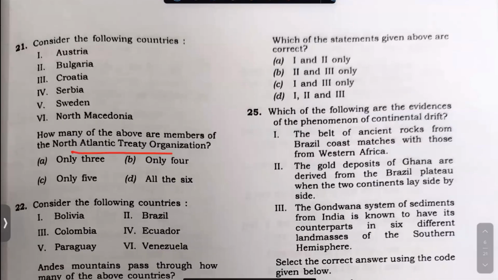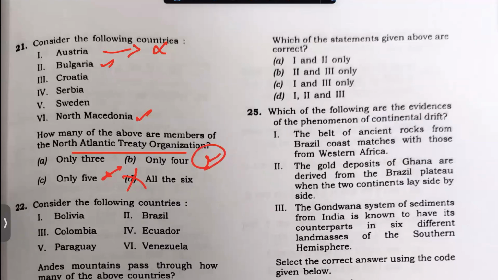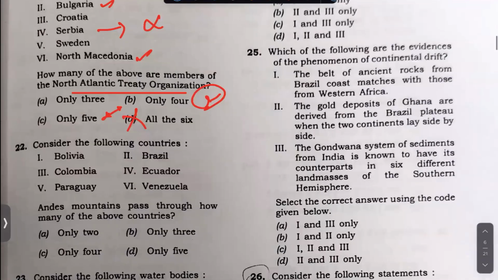In this NATO question, Austria, I know Austria is not a part of NATO, it is a freedom-loving country in the European Union, and Bulgaria is there. North Macedonia, yes, I know, but this is a very tough question for me, because Austria I know. So 6 is not true. You will not have this. I thought it comes between these two. The answer is B. Very tough question, because Serbia is also not there.